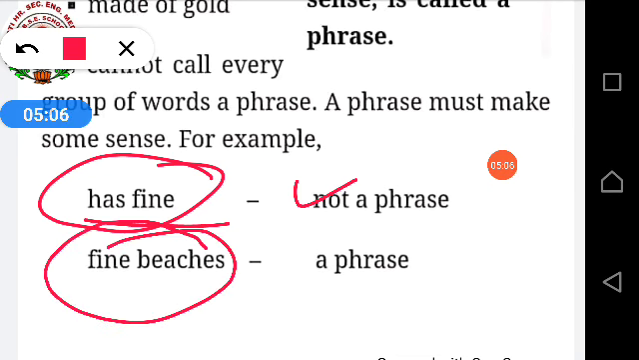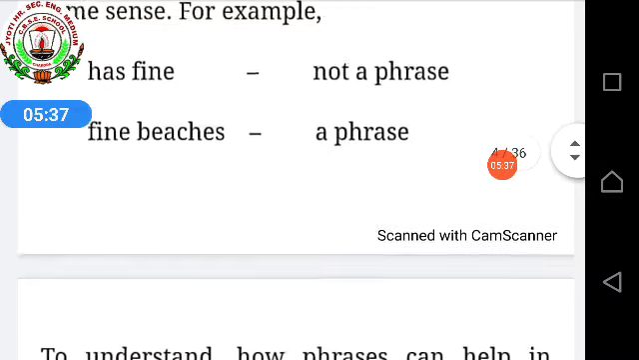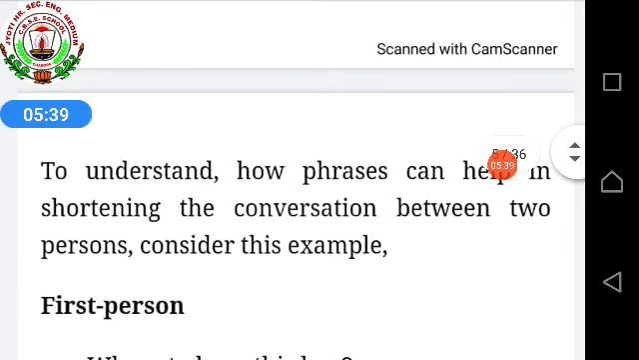Fine beaches. It makes a phrase because it has sense. What sense? How are the beaches? The beaches are fine. Acha beach. Fine beach. Okay. So that's why any group of words without sense doesn't make a phrase, but a group of words which makes a phrase should have some sense. Okay. Next. It is also a phrase only.